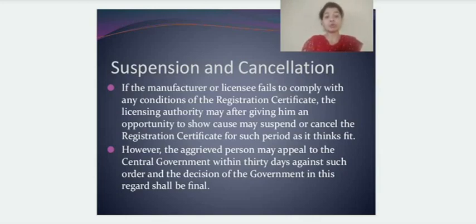However, the importer against whom the decision has been made, whose registration certificate has been cancelled, can appeal to the central government within 30 days of the decision, and the decision of the central government will be regarded as the final decision.